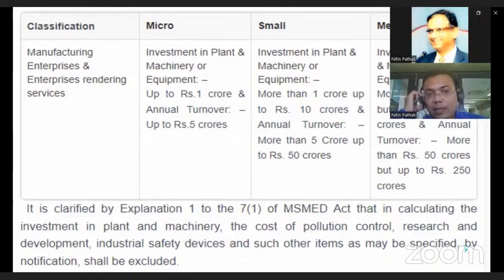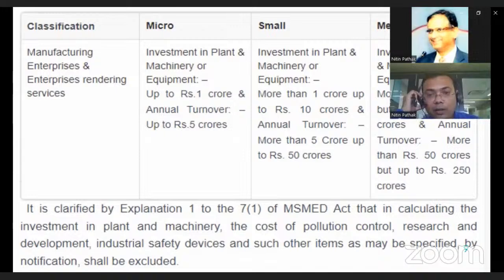For a micro size enterprise, if the investment in plant and machinery or equipment is up to 1 crore and annual turnover is up to 5 crore, they fall under the micro size category under the MSME Act.